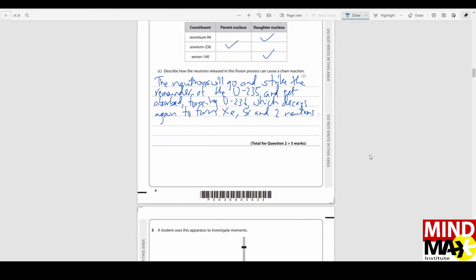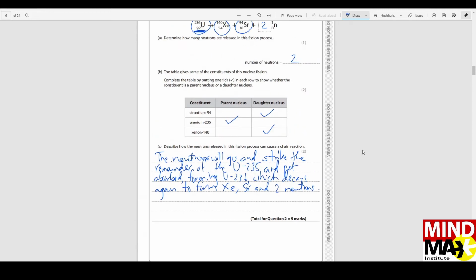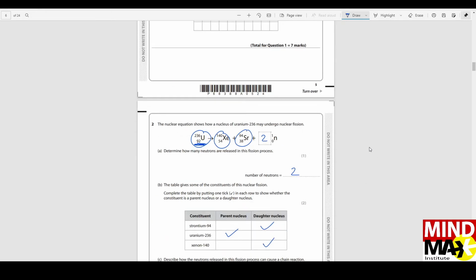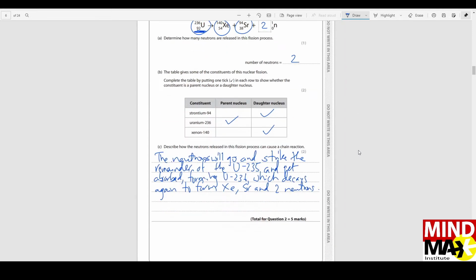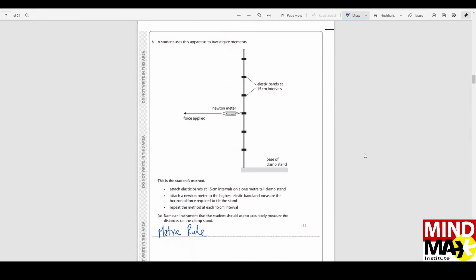Then describe how the neutrons released in this fission can cause a chain reaction. The neutrons released go on to strike uranium 235 again, and whenever uranium 235 is struck by a neutron, the neutron gets absorbed by the uranium 235. Uranium 235 becomes uranium 236, and then it starts decaying, and after it decays, it again forms xenon, strontium, and again 2 neutrons, and this process is repeated again and again. So this is how you make a chain, how you cause a chain reaction, by repeating the same procedure.